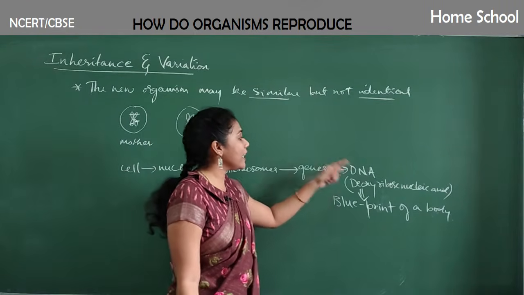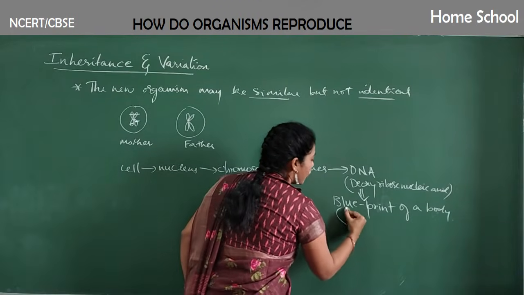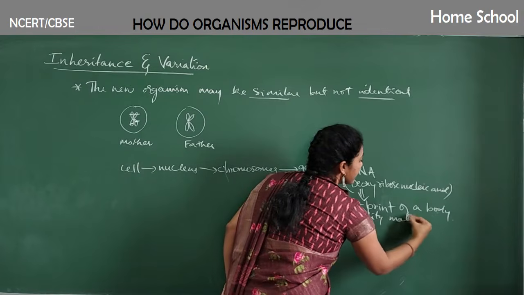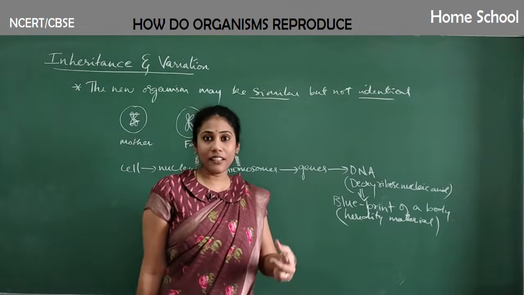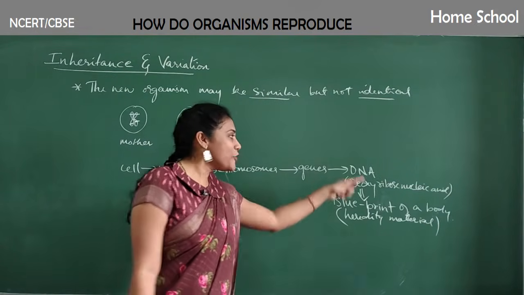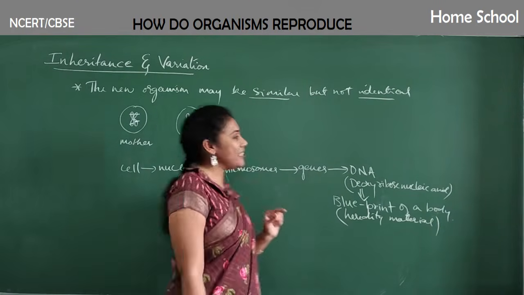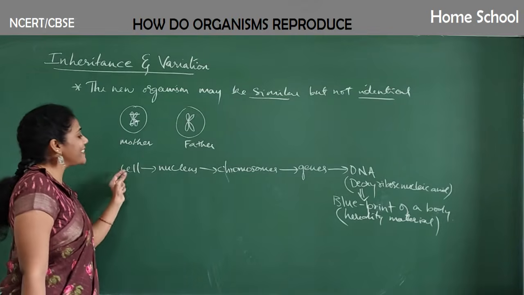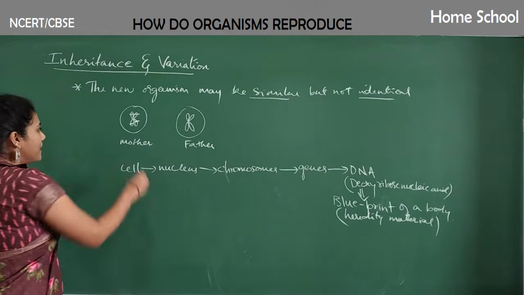And in other words, we can also call this DNA heredity material. This is also called heredity material. Okay, this guy is actually transferring information or characters from one generation to another generation. So the whole story runs around this DNA actually. Very important guy. So where is this DNA present? It is present in the chromosomes. Where are the chromosomes present? Inside the cell nucleus.